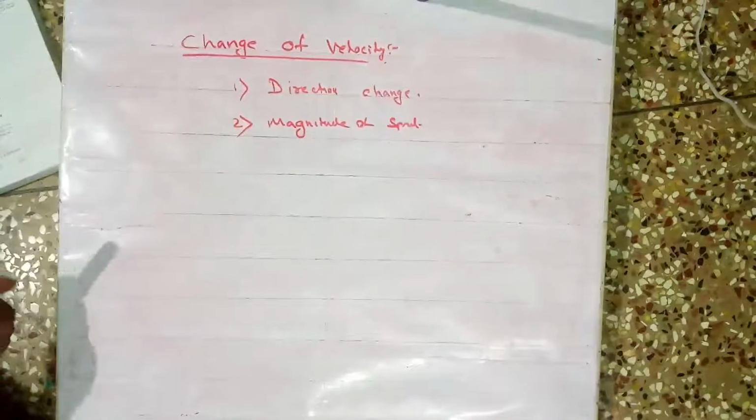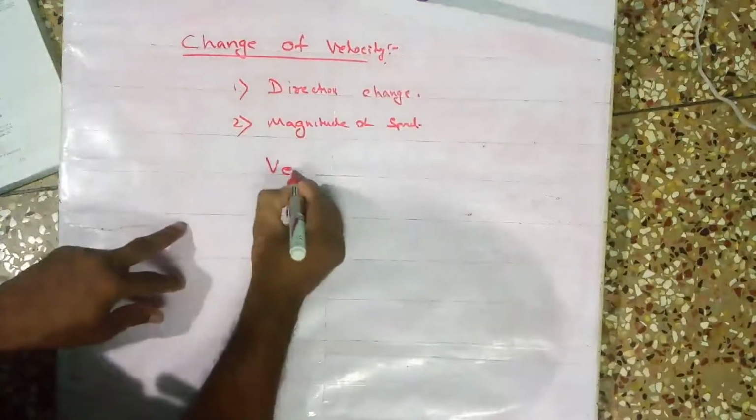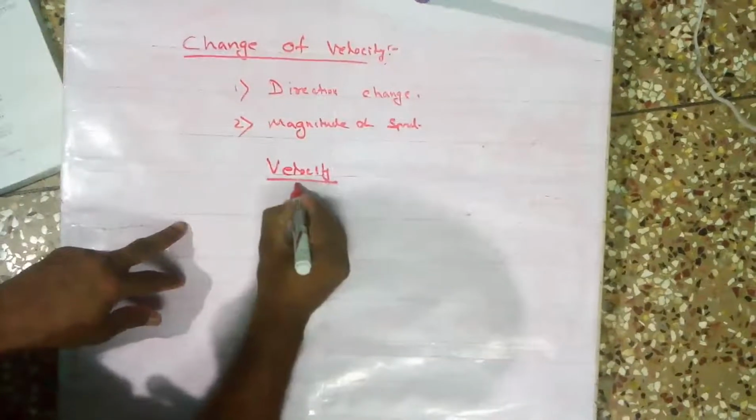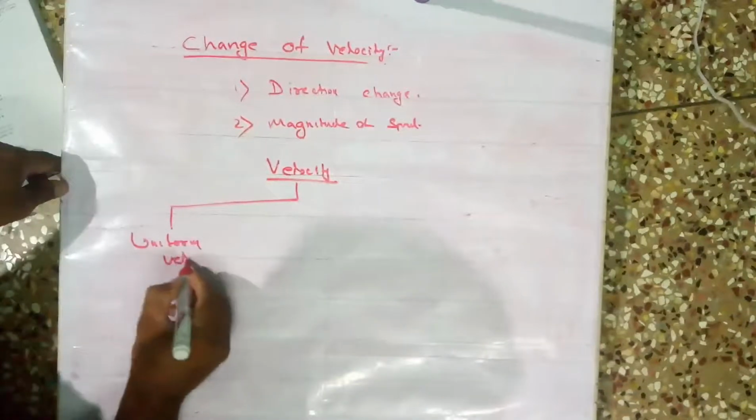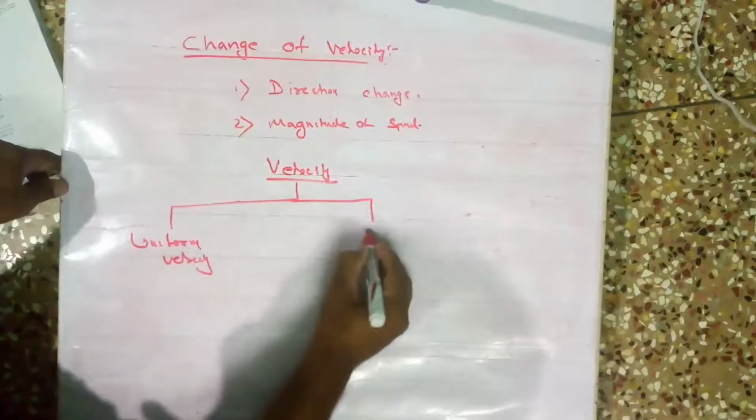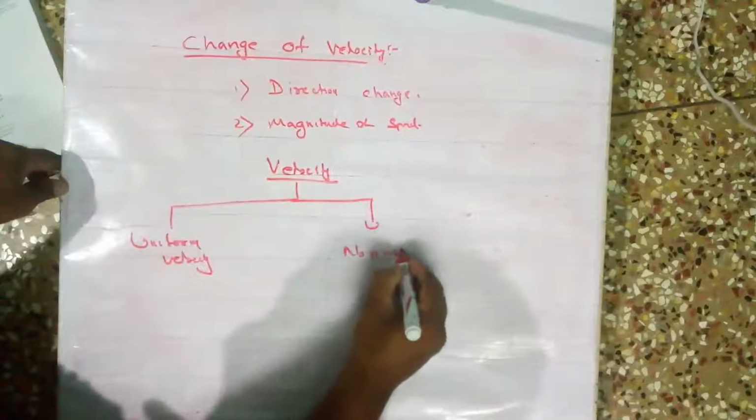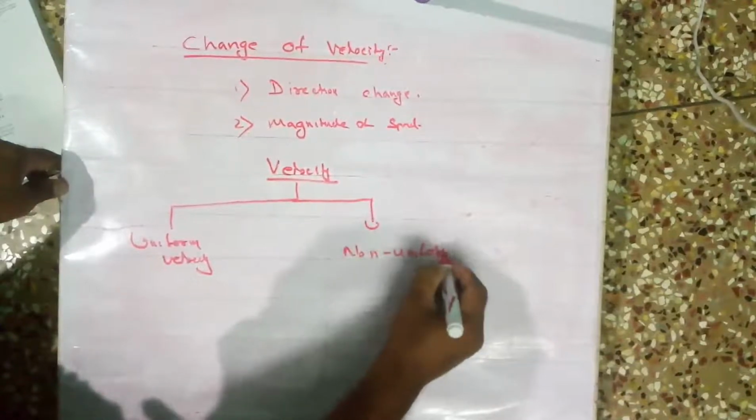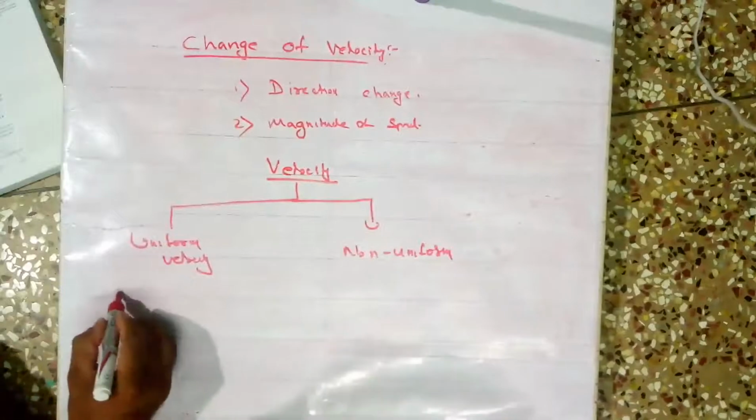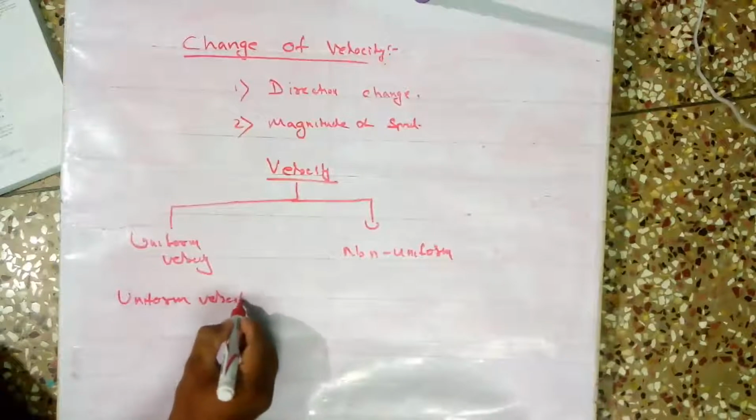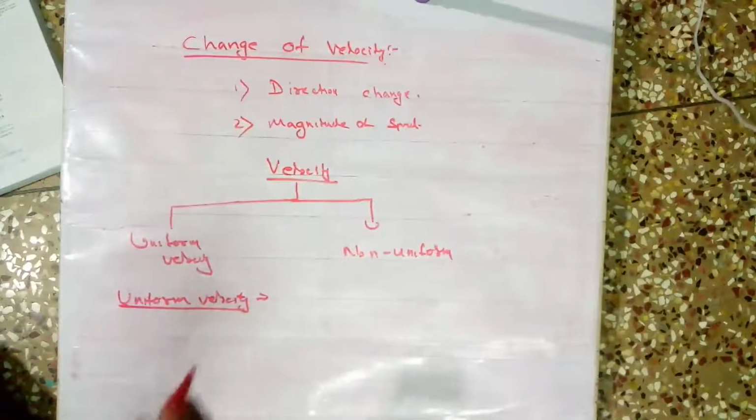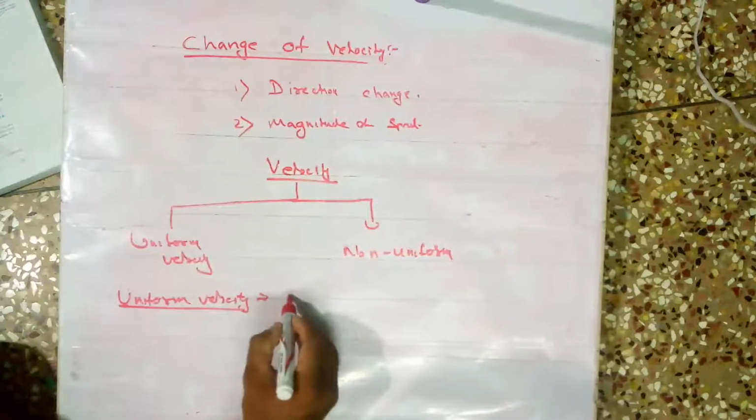Now depending upon this change and non-change, there are two types of velocity. One is uniform velocity, and the second is non-uniform velocity. What is uniform velocity? If a body travels at a constant speed in the same direction, then the body is said to be under uniform velocity.